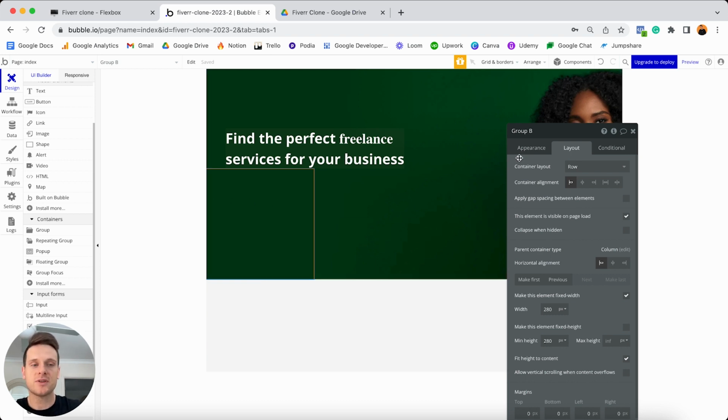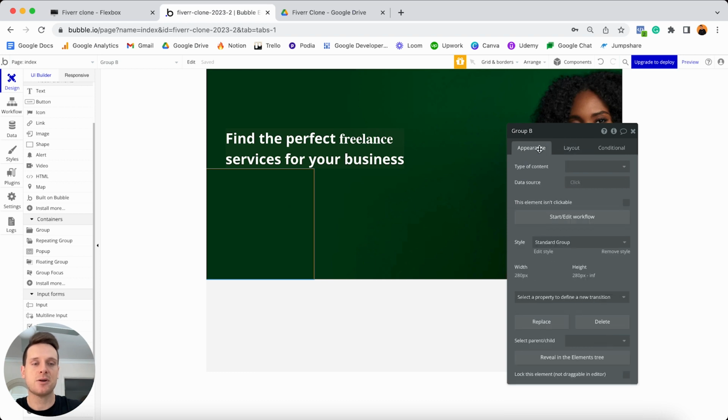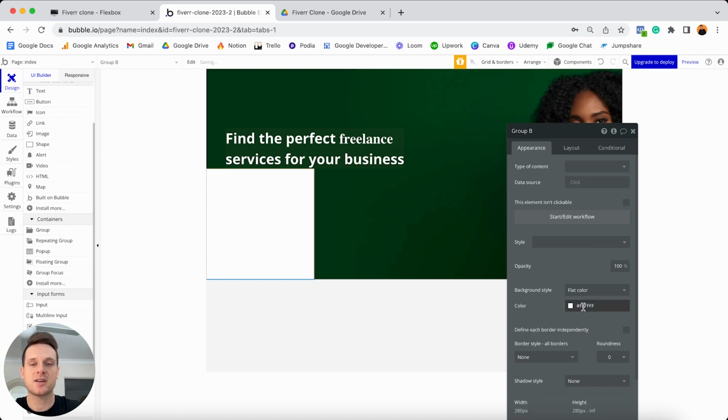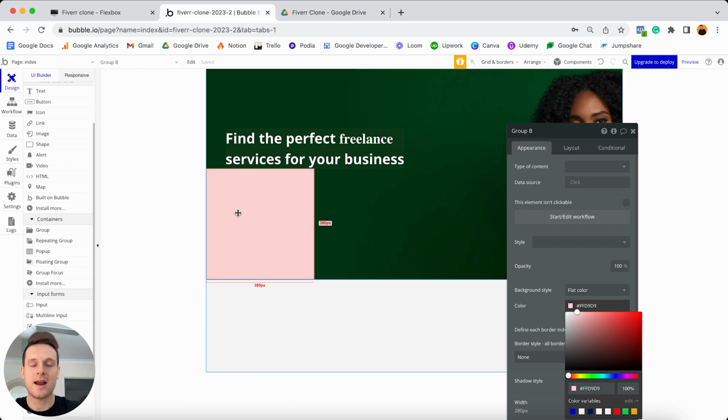Now, while we're working on this group, what I might actually do is head over to my appearance tab and just remove the style of this. And a personal preference of mine when I work with groups is that I like to give them a flat background color, and I can make this something really noticeable. So I can make it like a light shade of red. And the reason for this is because when you're stacking group elements onto your page, if they are all the exact same color, or if they don't have a background color at all, you can quickly lose track of where all of those groups lie on your page. And so by taking the time to color code my groups, it kind of makes it seem like I'm working with Lego blocks. So I'm just adding all of these colorful sections together.